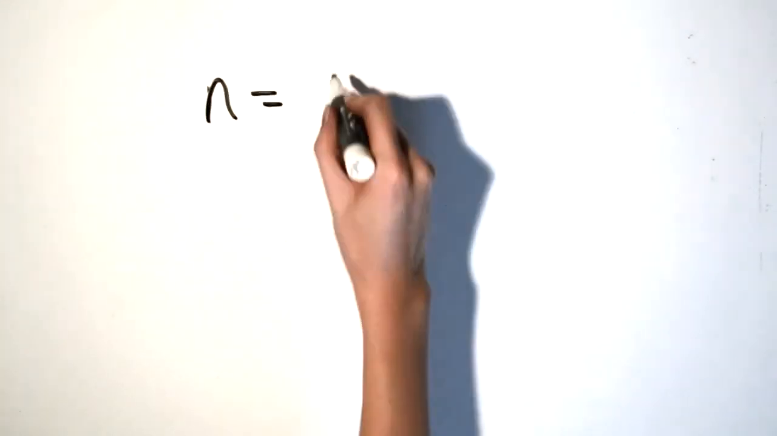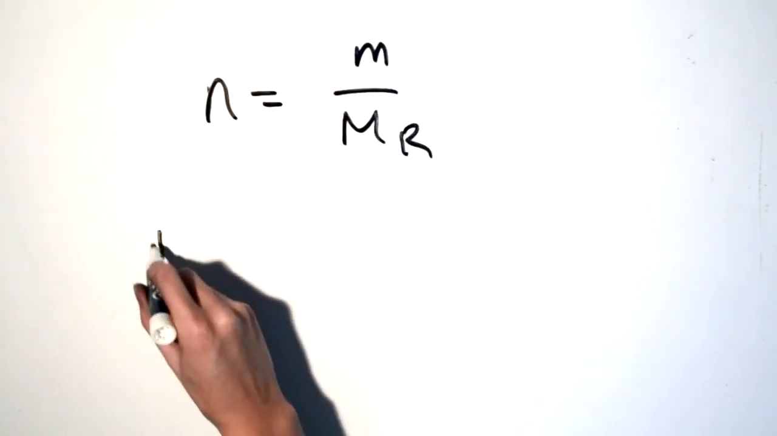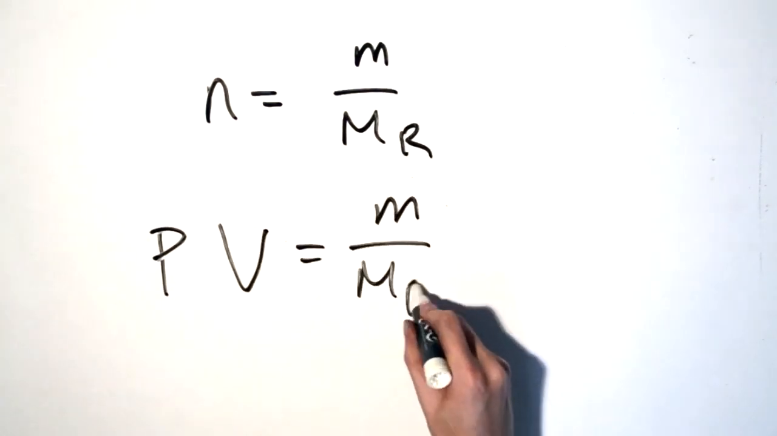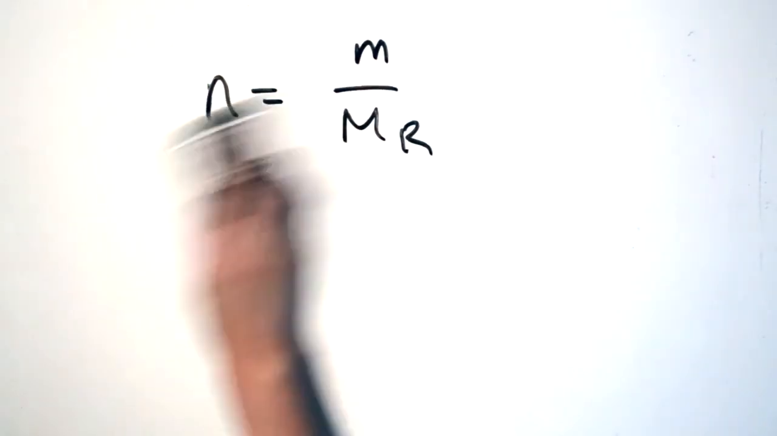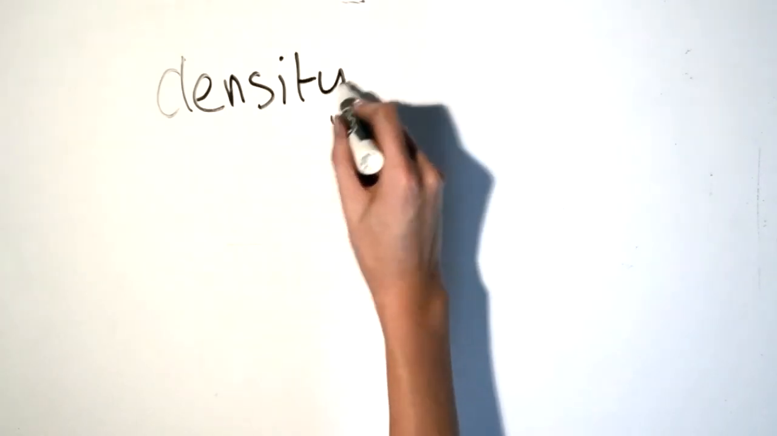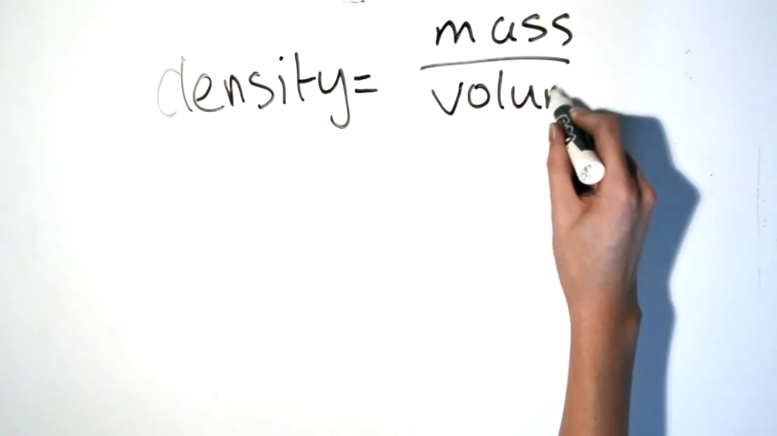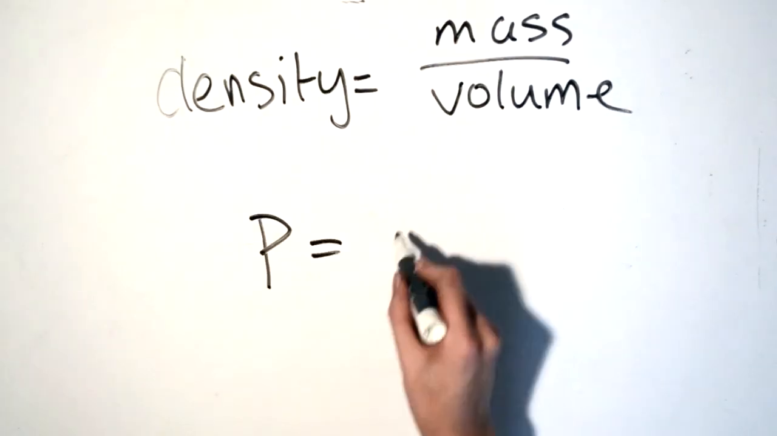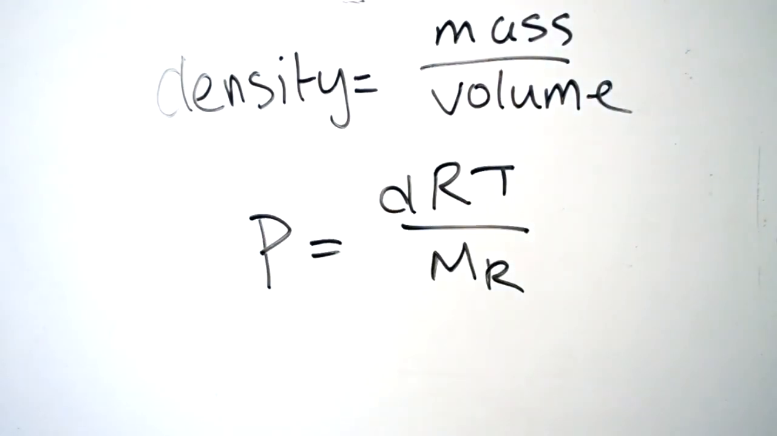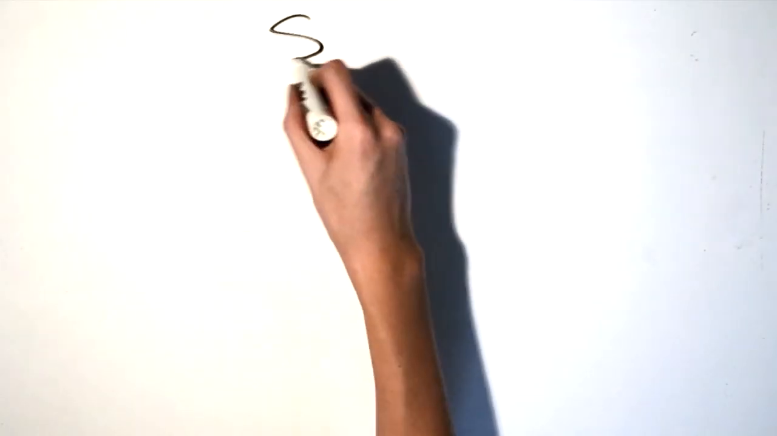We also know that the number of moles is mass divided by molar mass. Thus, we can rewrite the ideal gas equation like this. We also know that density is equal to mass divided by volume. By substituting this into the previous equation, we obtain this. Let's move on to STP.